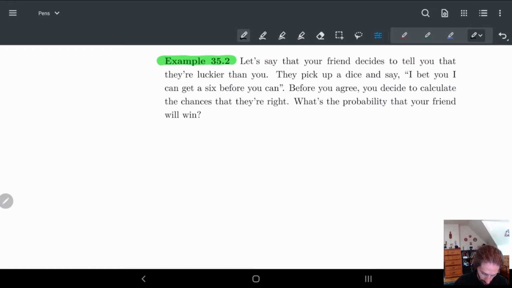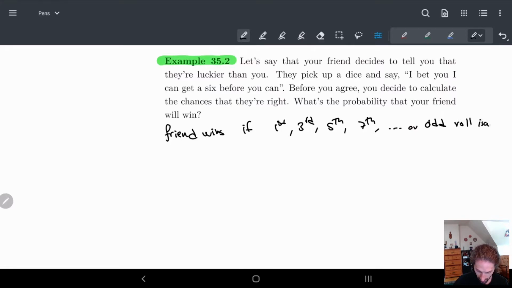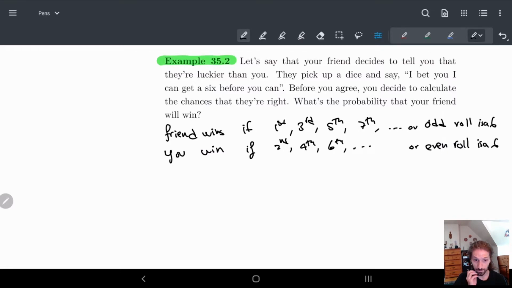Your friend wins if the first, third, fifth, seventh, basically, an odd roll is a 6. And you win if it's an even number: if the second, fourth, sixth, etc., or even roll is a 6.